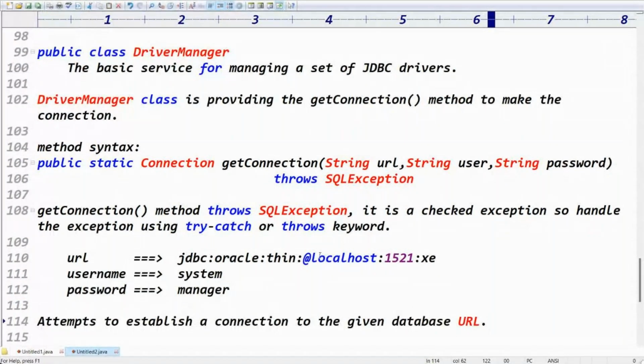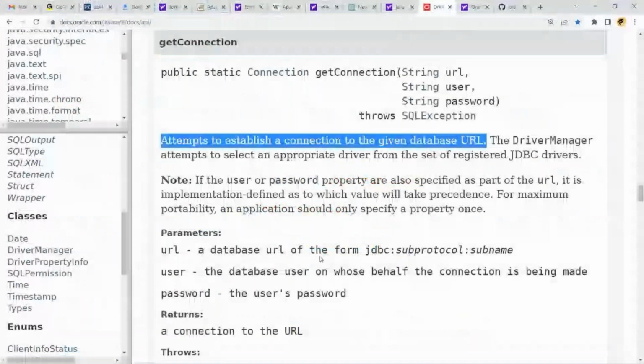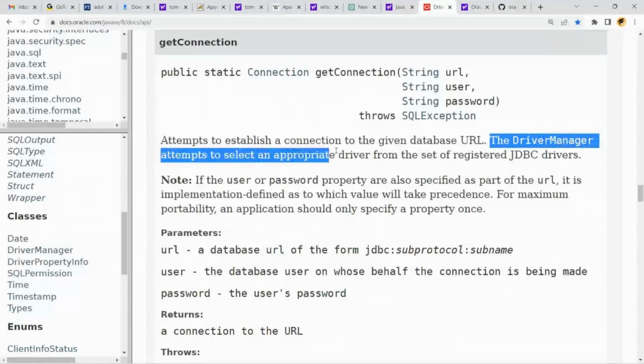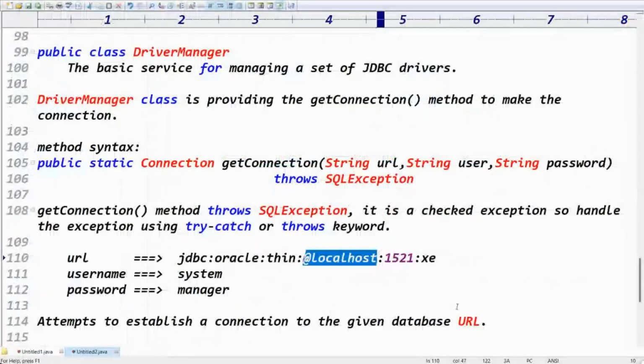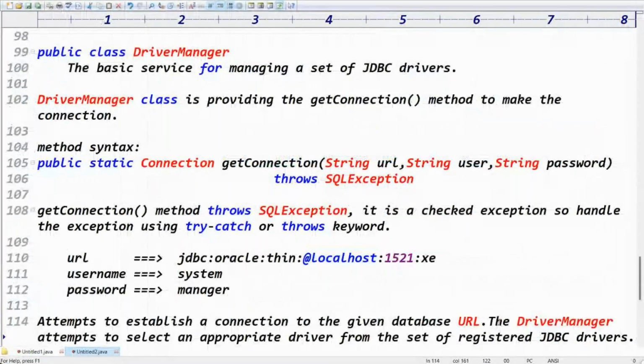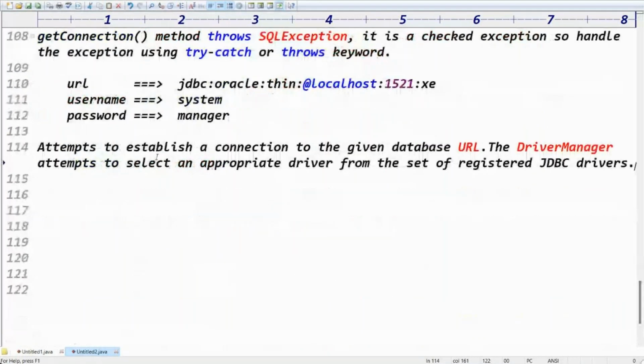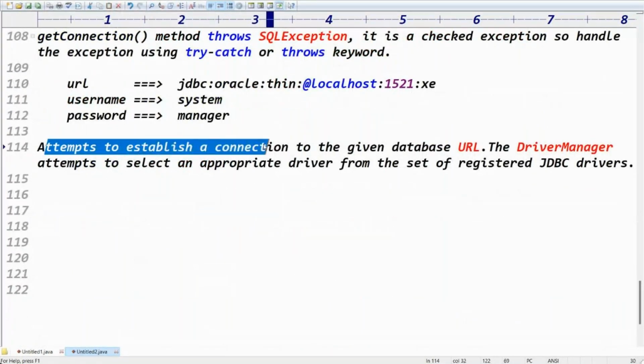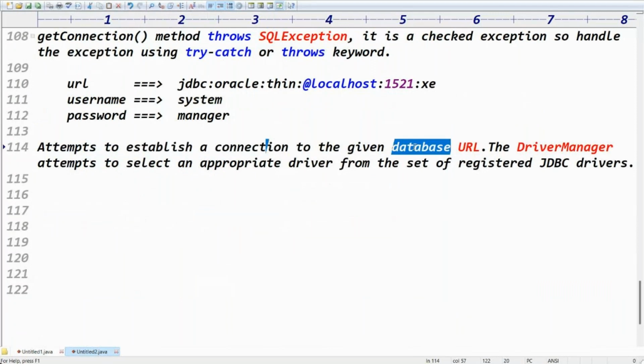The DriverManager attempts to select an appropriate driver from the set of registered drivers. Understand this point, right?